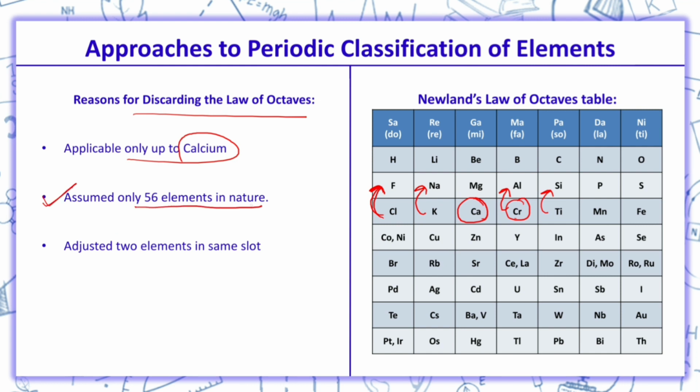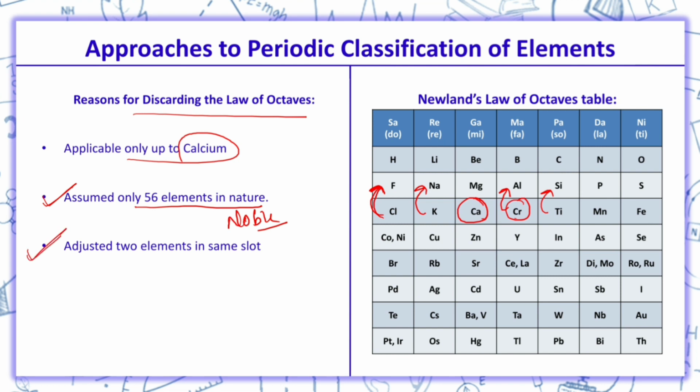Second reason for discarding this law is what? He assumed 56 elements in nature. Noble gases and several other elements were not known when this periodic table was made, but were discovered after it. So, he adjusted only 56 elements in his periodic table. He assumed that in future no other element would be discovered, but in future elements were discovered, so it was difficult for the scientists to arrange those elements in this periodic table.